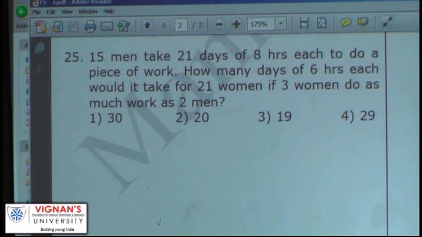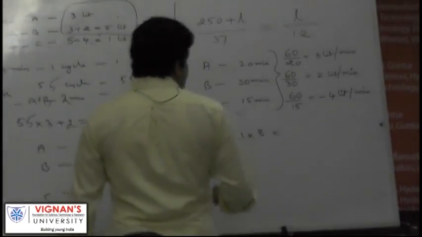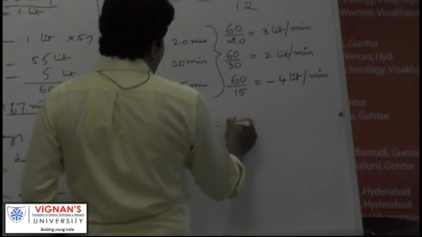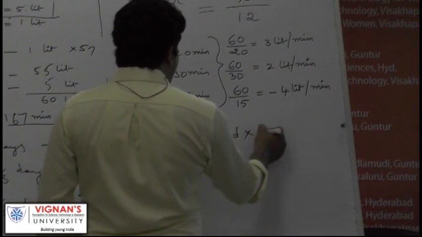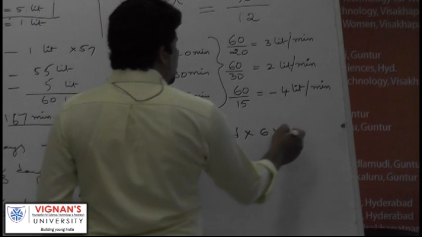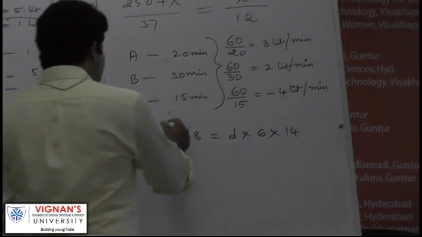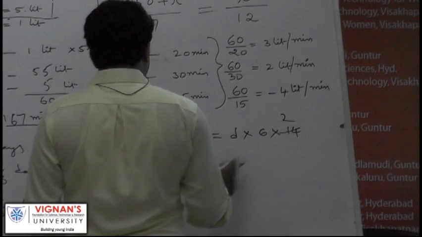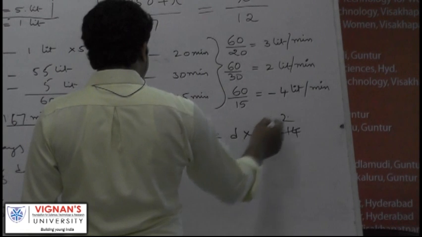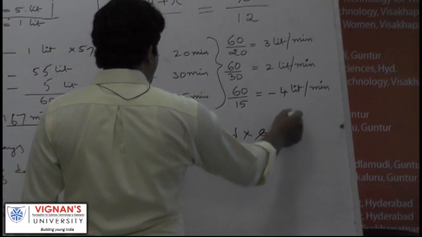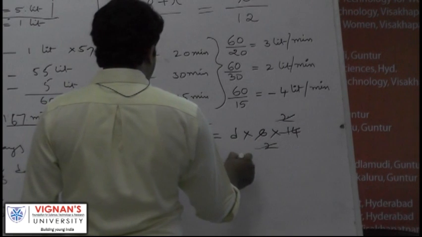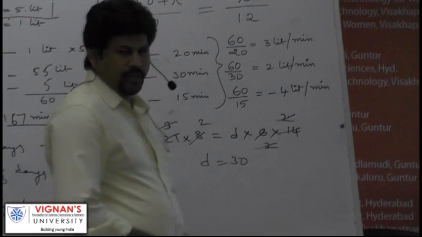M1 D1 H1 equals M2 D2 H2. M1 is 15 men into 21 days into 8 hours H1. The number of days we don't know, so I am supposing it at D days of 6 hours H2. 21 women is equal to 14 men because on both sides it should be men. 7 3s, 7 2s, then 3 2s, days is 30 days.